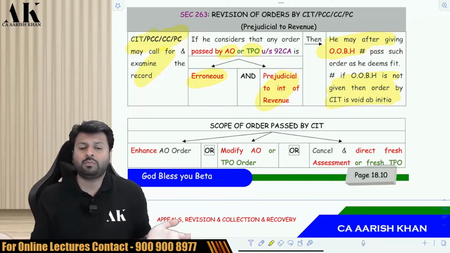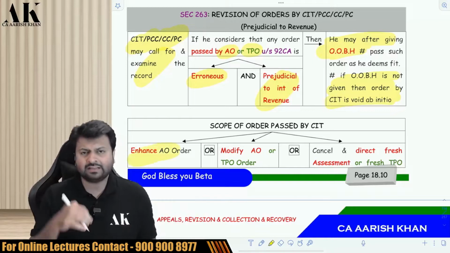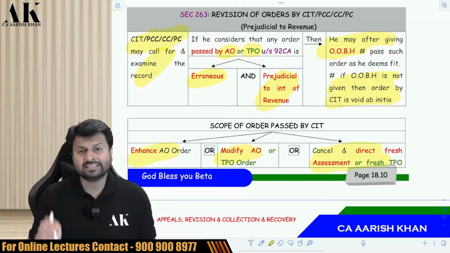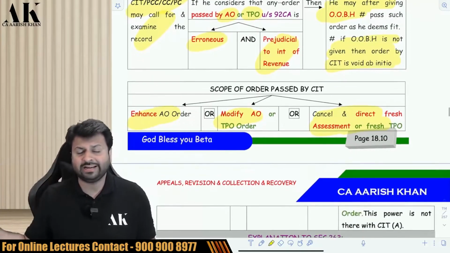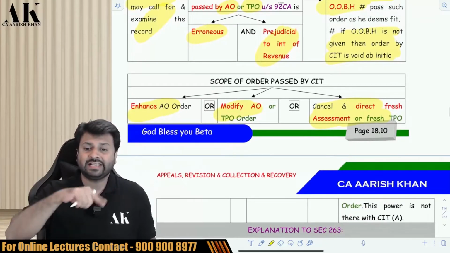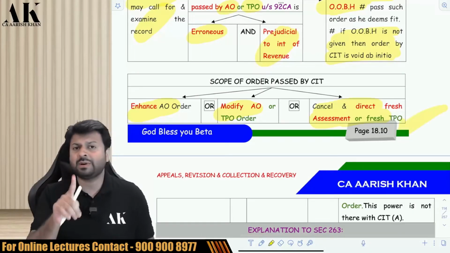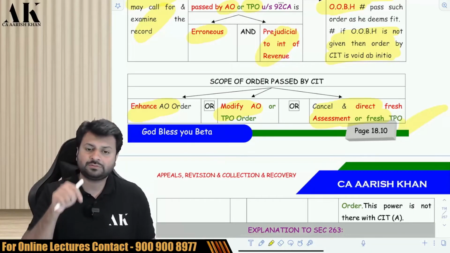Now, what will be the scope of the order passed by CIT? CIT can enhance the AO's order. CIT can modify the AO or TPO's order. And CIT also has that power which was there with ITAT, not with the CIT appeal. CIT can cancel the assessment and direct a fresh assessment to the what? Assessing officer. This power was not there with what? CIT appeal. This power was there with ITAT.